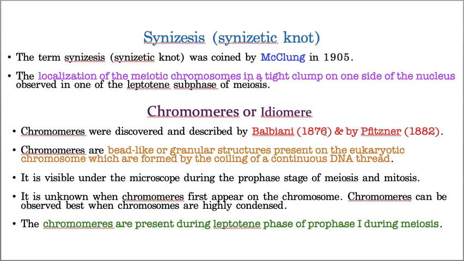What is the meaning of synizesis? A tight group, a tight clump present towards only one side of the nucleus. That means they are not scattered throughout the nucleus, they are pushed towards one side. This type of arrangement in plant cells is called synizesis. Synizesis is also called synizetic knot, and it was identified by McClung. Hope you understood what synizesis is.